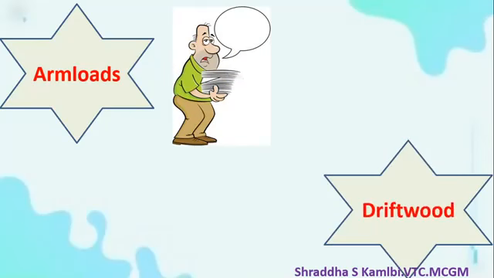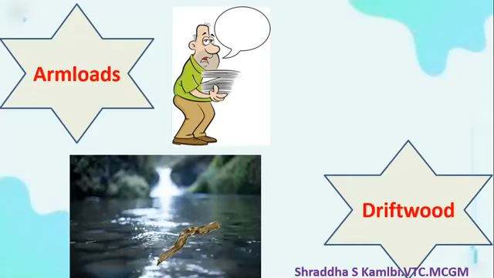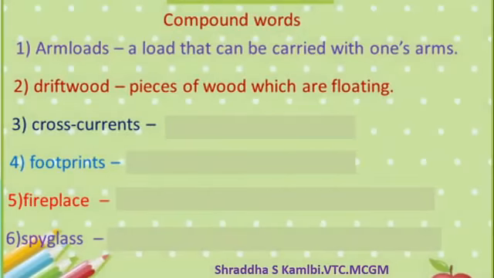Let us look at one more example: drift wood. So what is drift wood? Drift wood means pieces of wood which break away from trees probably, and they drift along flowing water. Drift wood. Okay, so look at this. Those were the pictures. Arm loads means a load that can be carried with one's arms. Driftwood means pieces of wood which are floating.